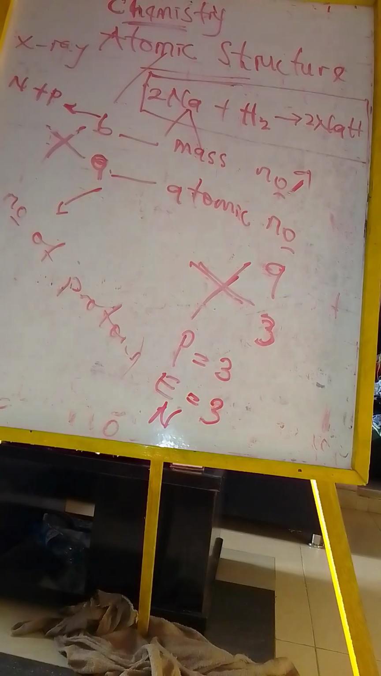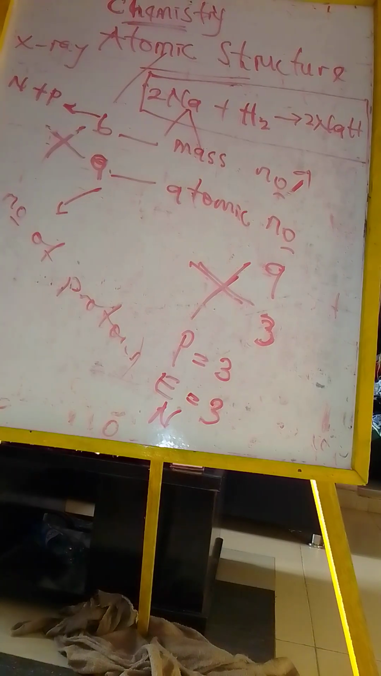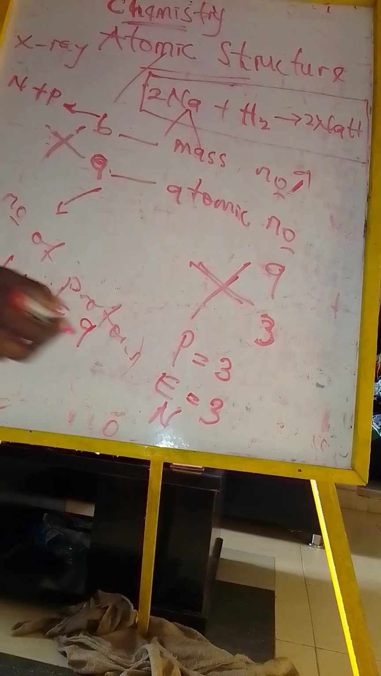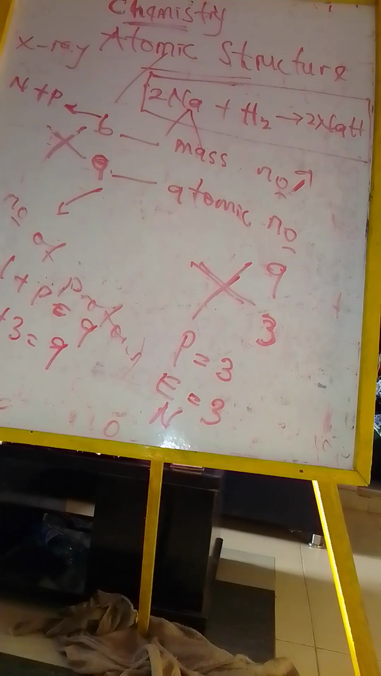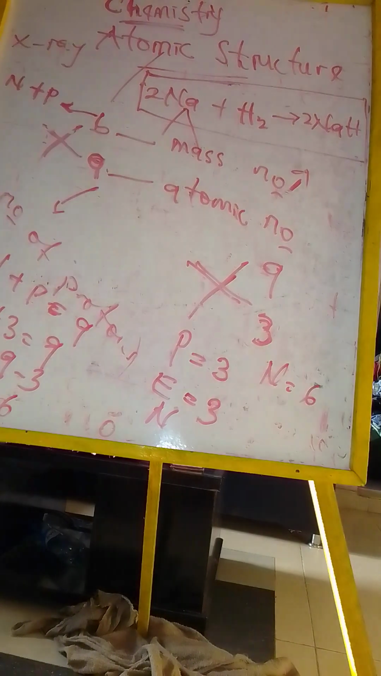Then the number of neutrons. Remember, proton plus neutron gives us the mass number. If you understand mass, you just see that neutron plus proton is equal to the mass number. The mass number is 9, and the number of protons is 3. So n plus 3 is equal to 9, then n is equal to 9 minus 3, so n is equal to 6. That means the number of neutrons is 6.